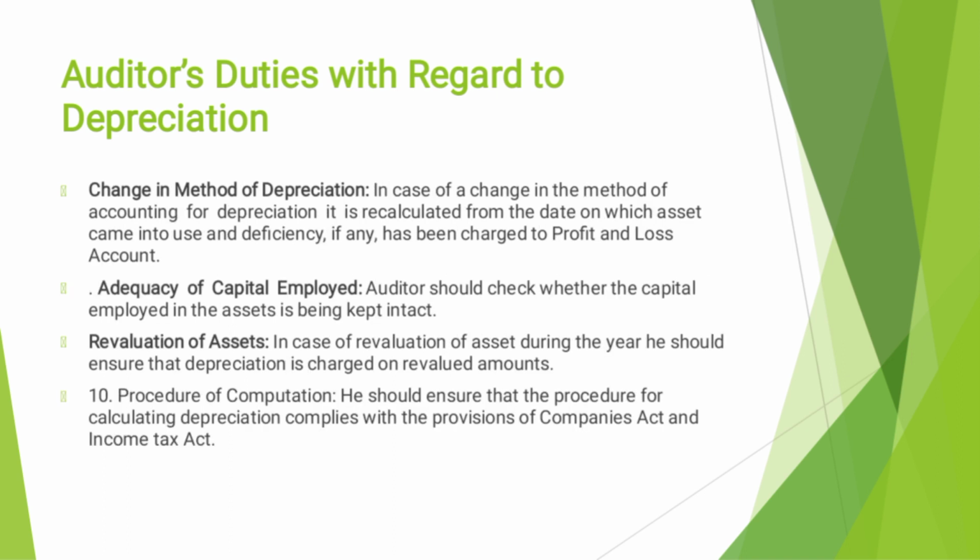Change in method of depreciation. In case of change in the method of accounting for depreciation, it is recalculated from the date on which the assets came into use, and the deficiency, if any, has been charged to the profit and loss account. Then adequacy of capital employed. Auditors should check whether the capital employed in the asset is being kept intact.